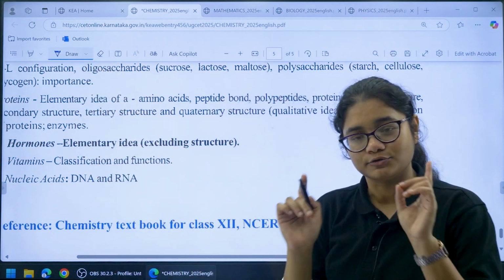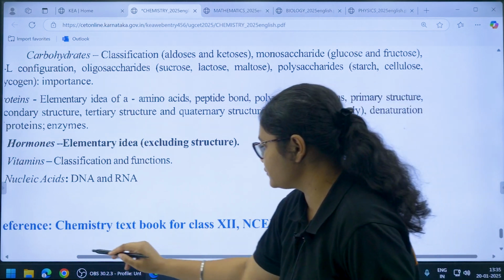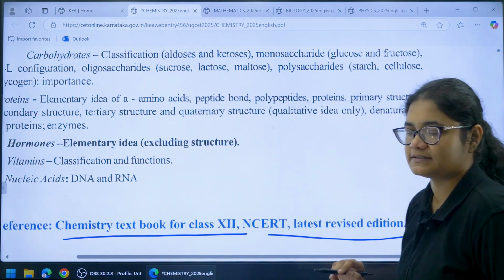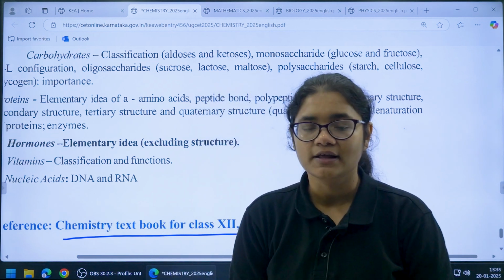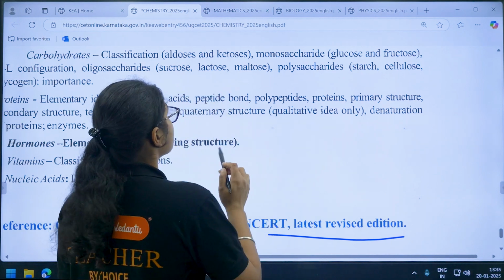Here also very important, this one please do not ignore. KEA itself tells you to study only one book, so please do not overload yourself with so many resources, okay. Chemistry textbook for class 12 NCERT latest revised edition, okay. So in the revised editions the deleted chapters are not there, so that is why you should follow the revised edition, okay. Now this is about chemistry.